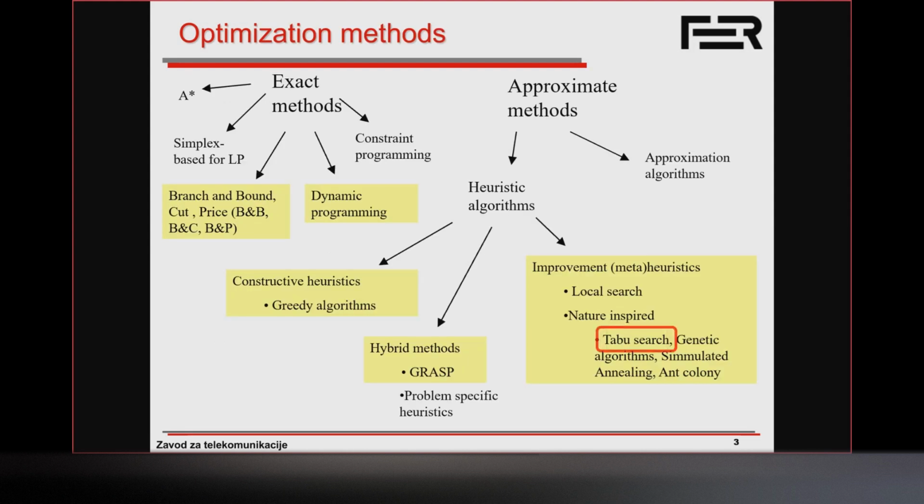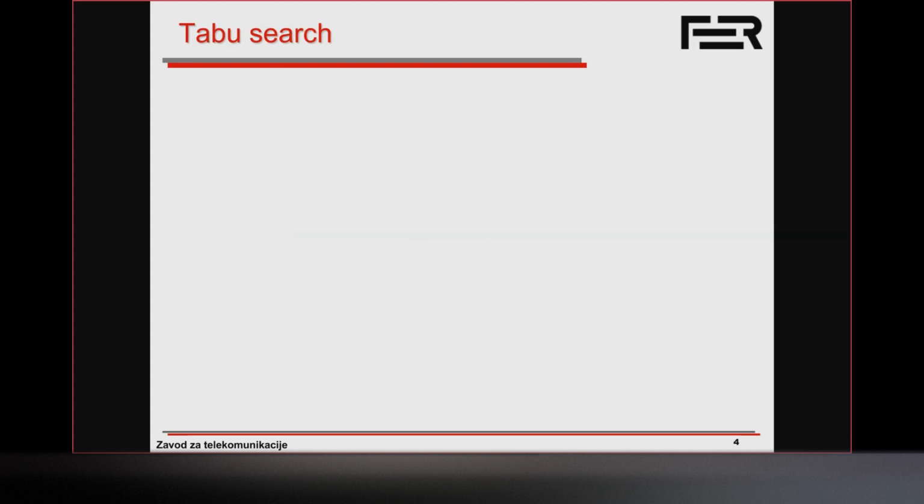This picture we've already seen many times now. So again, taboo search falls into this category of improvement metaheuristics. Again, a metaheuristic is a generic template. So what we'll show today is a generic template for this type of algorithm, which of course you can customize depending on the actual problem that you're solving. And there are many parameters that we can play around with here.